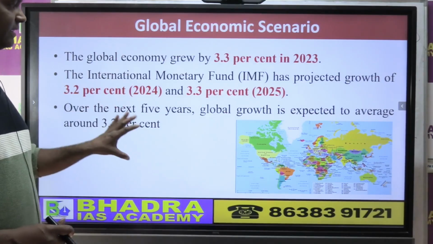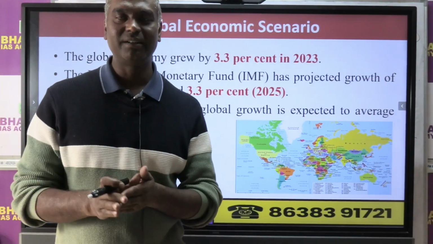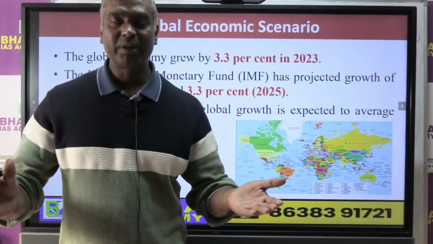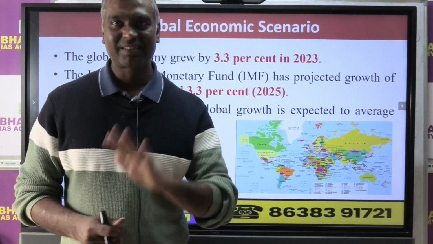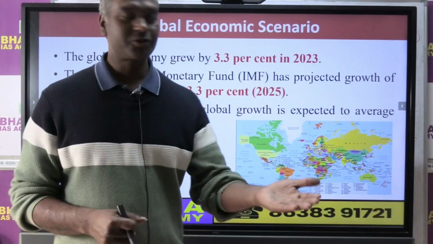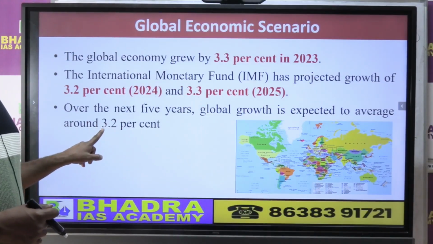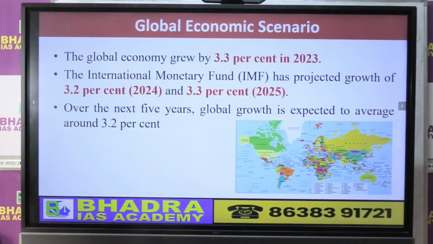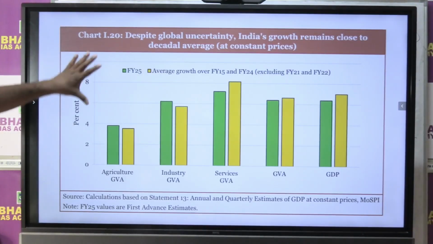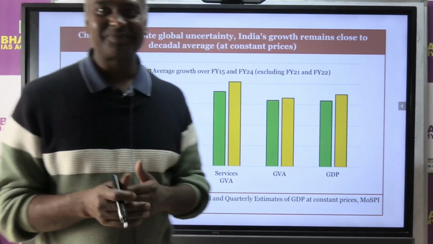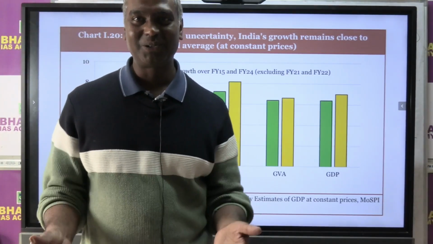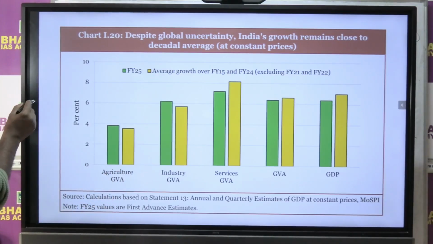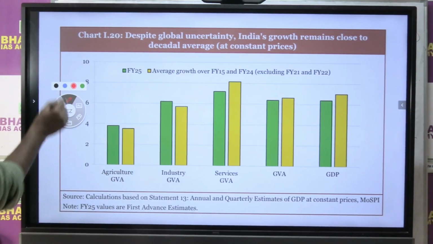Okay. Now these things are rather important to understand when you compare India with the global economy. So the global economy is growing only on an average of 3 plus. In the next 5 years also, the projected growth is 3.2% only, right? According to the economic survey. Now in this context, you look at India. Where are we? How is our growth, right? If you look at India, how do we understand the economic survey? It is very easy to understand.